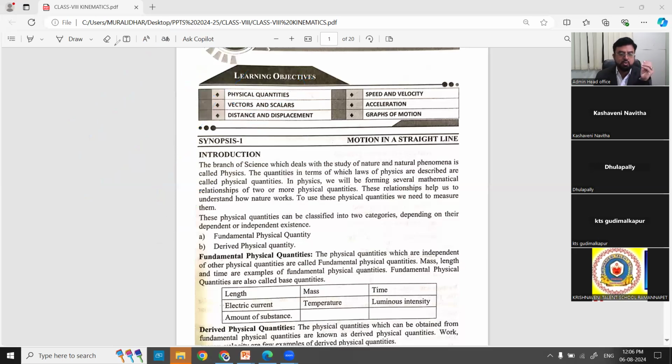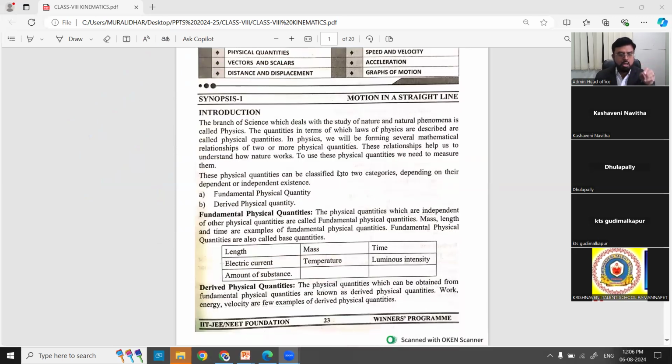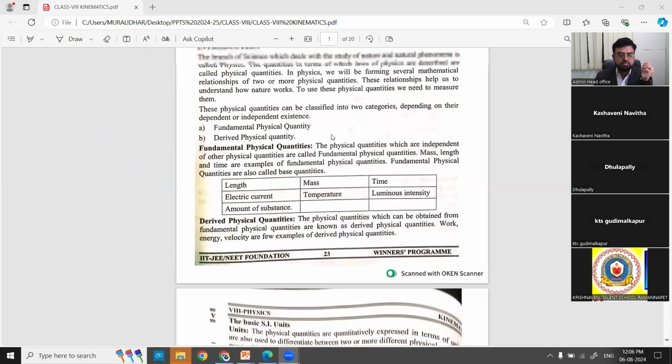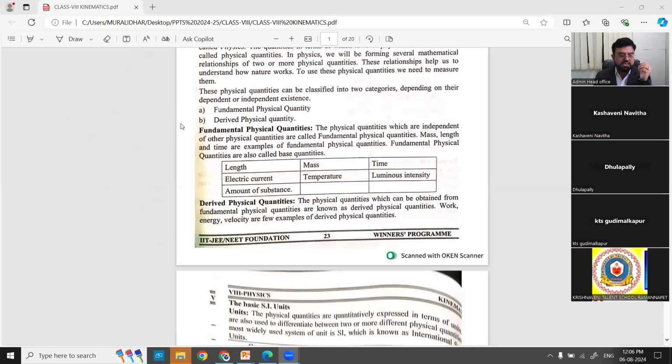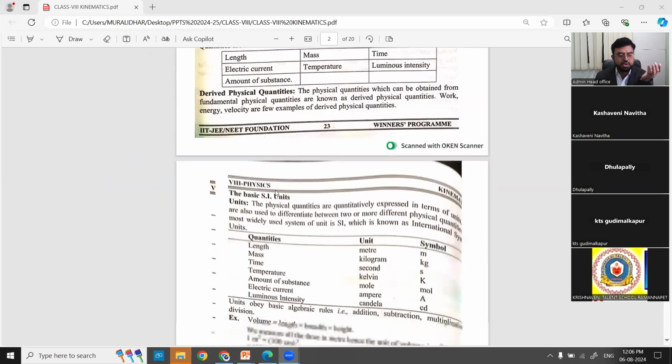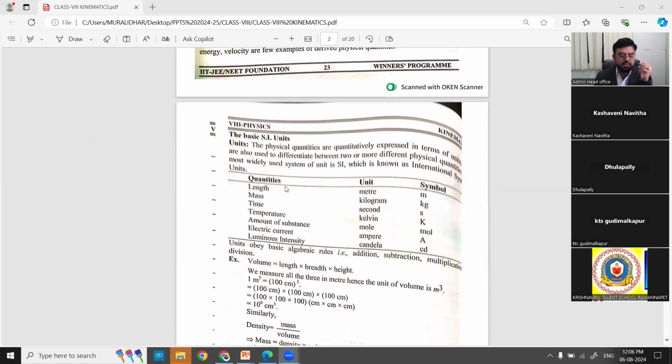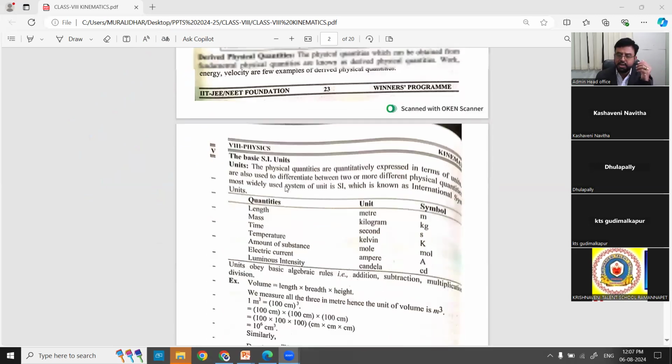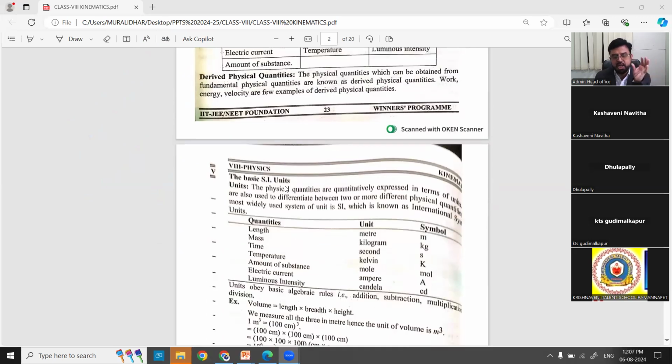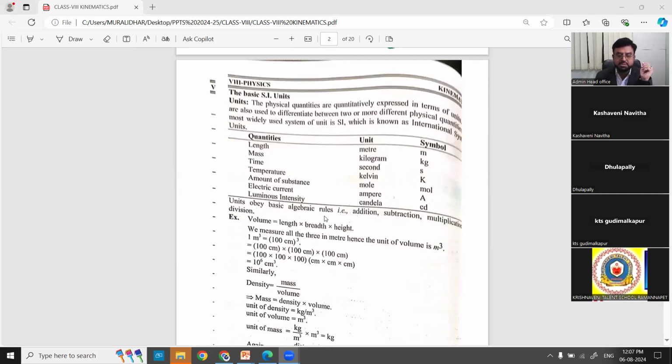This is what is given in the textbook right now: introduction to the physical quantity. We have seen it already in the last chapter, under the heading of measurements. Fundamental physical quantities are length, mass, time, electric current, temperature, luminous intensity, and so on. When you come to derived quantities, we have so many. Every fundamental quantity has units called fundamental units. Derived quantity units are called derived units.